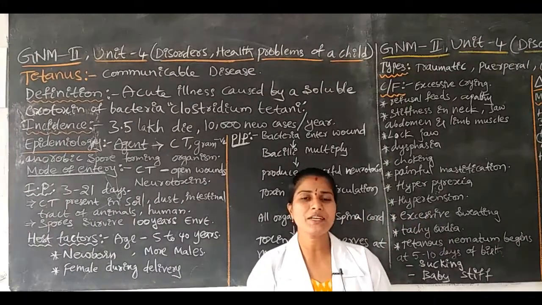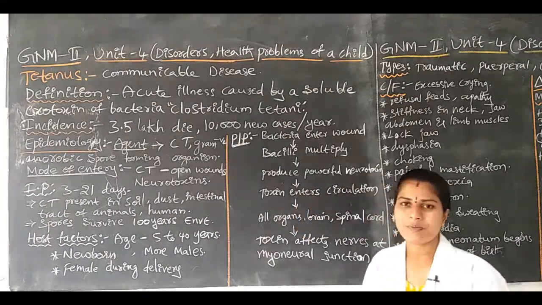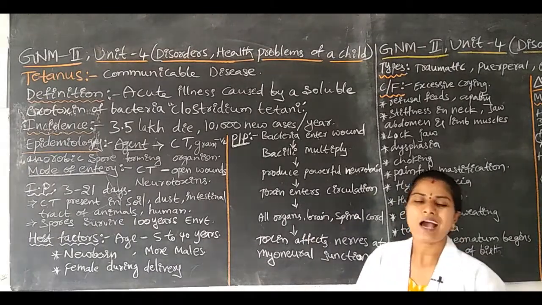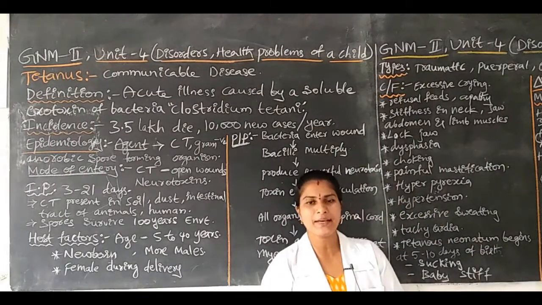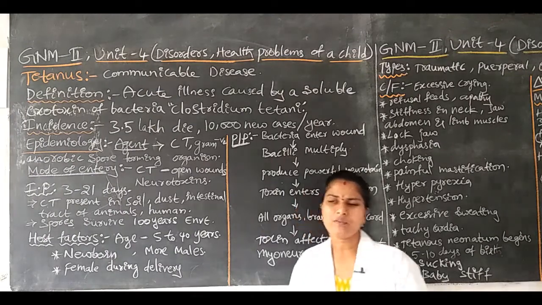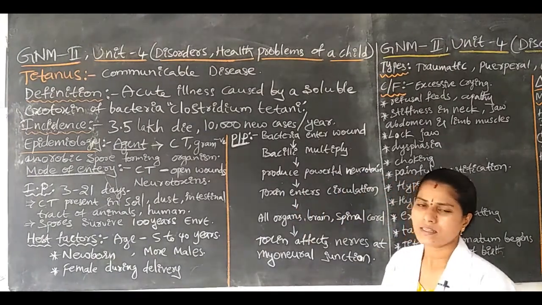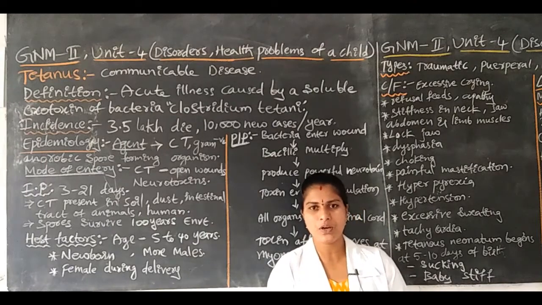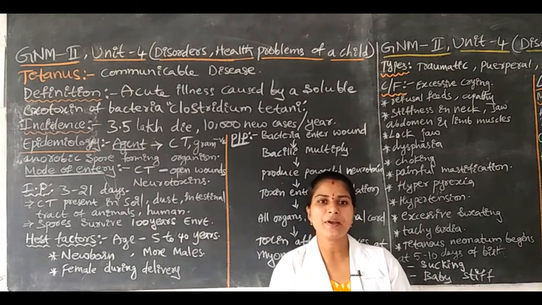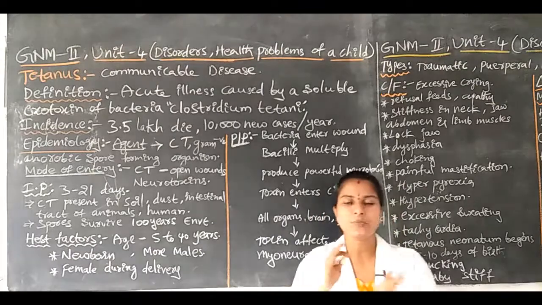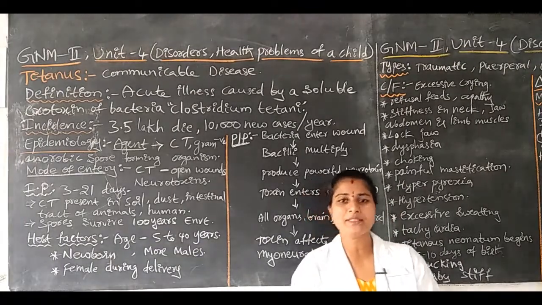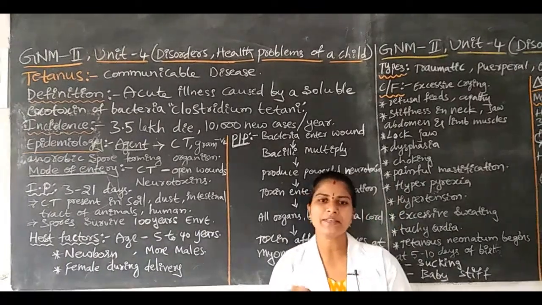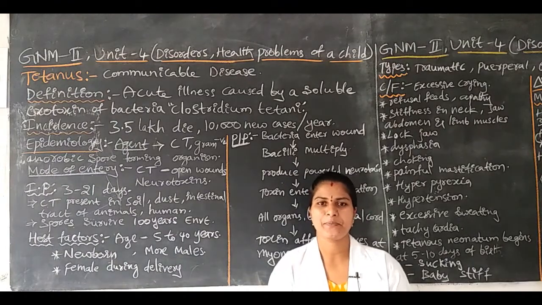Once the circulation receives the toxins, the whole body is affected by the disease. Why the circulation? Because the blood circulates all over the body parts. Once the infection enters into the circulation, all body parts are also affected by this disease condition.